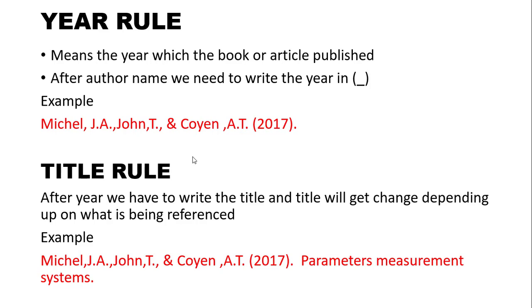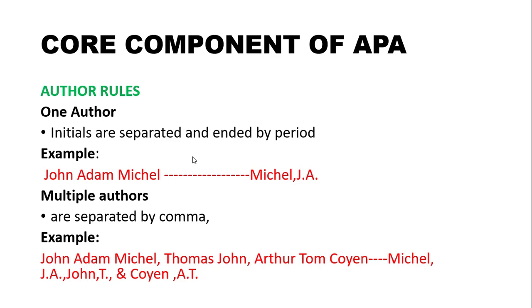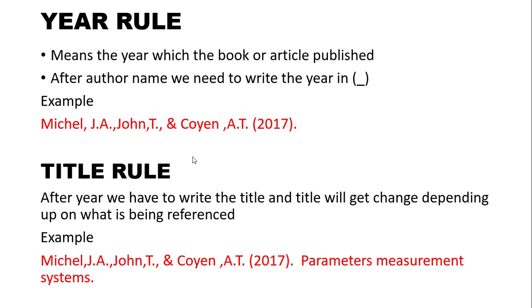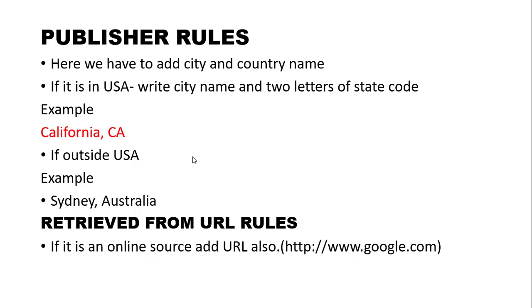So again repeating, first one is the author rule, second is the year rule, third is the title rule, then fourth is the publisher rule, and last, if it is an online source, the URL rule, the URL address, http www.sciencedirect.com, pubmed.com, that URL address you also have to write. So these many things you have to understand properly to write in APA style.